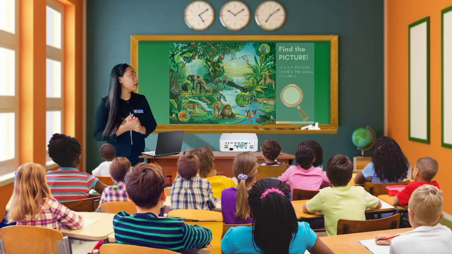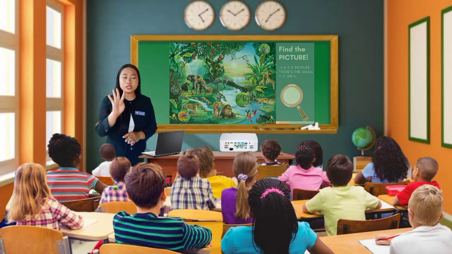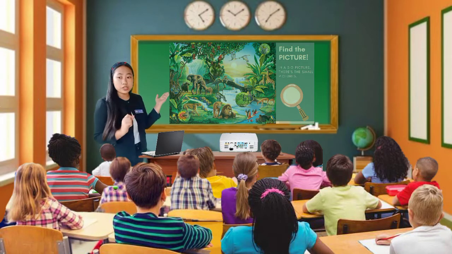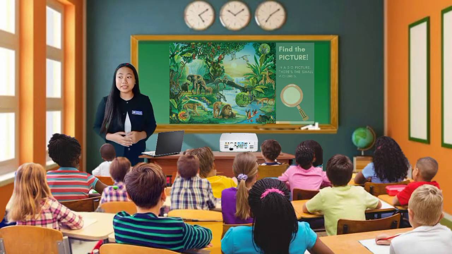Again, you are going to find the 4 small pictures that show an interaction between 2 living things on this picture of the ecosystem. Okay, are you ready? Again, it is just 4 pictures. Afterwards we will have an activity. So let us now start to find the 4 pictures.